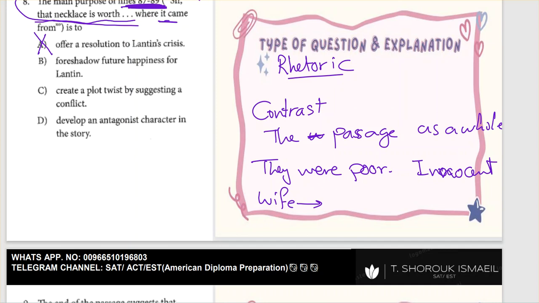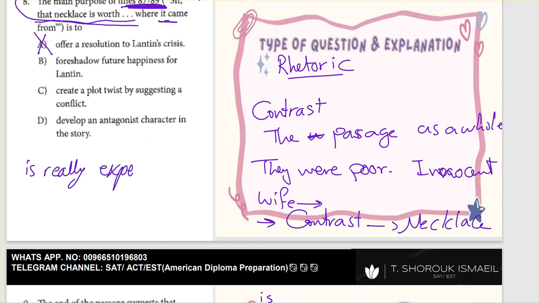And actually, at the end, in these three lines, we can find a kind of a contrast: that this necklace is really expensive. What we can write here is really expensive. Okay, and it's real.